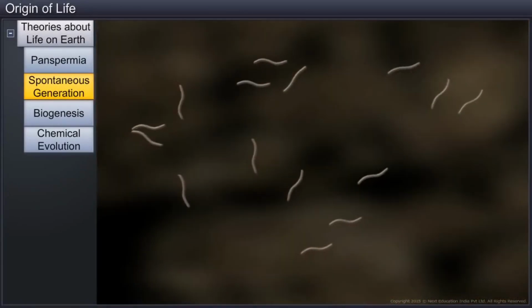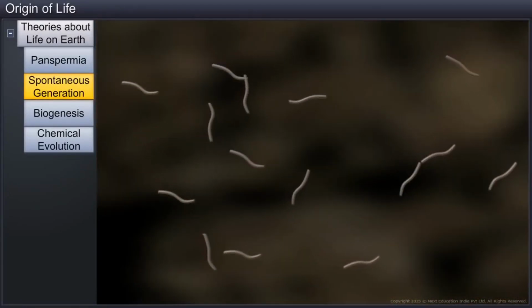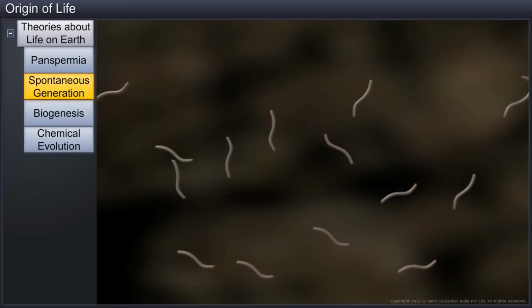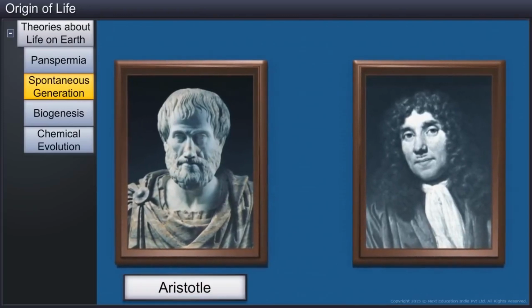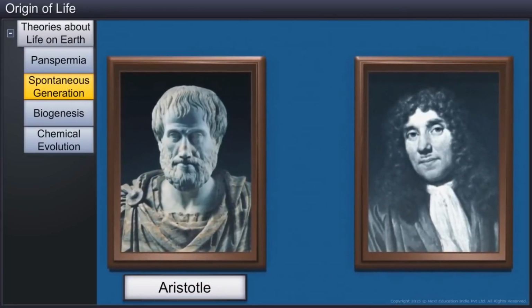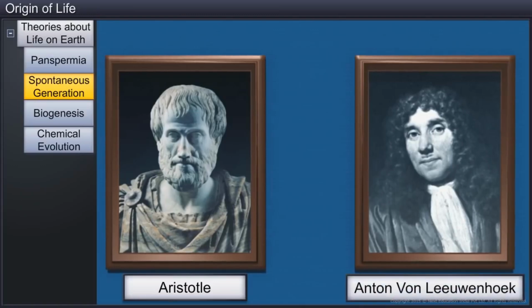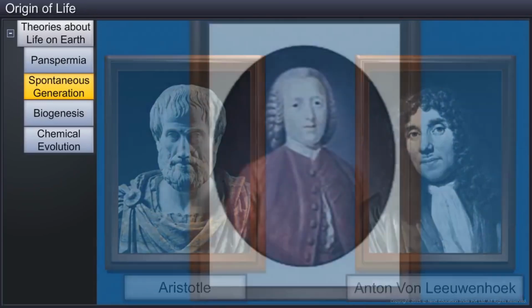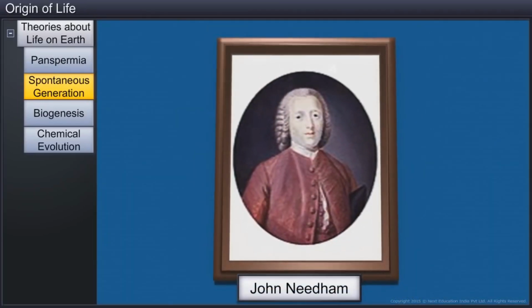The theory of spontaneous generation assumed that life came out of non-living, decaying, and rotting matter such as stones, straw, and mud. Even famous Greek thinker and philosopher Aristotle believed in this theory. In fact, this theory was used to explain even Anton von Leeuwenhoek's findings of animalcules using the simple microscope. Moreover, some scientists, such as John Needham, supported the theory of spontaneous generation by conducting some experiments.